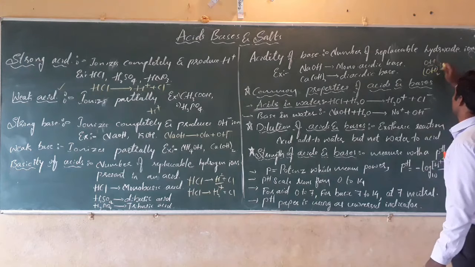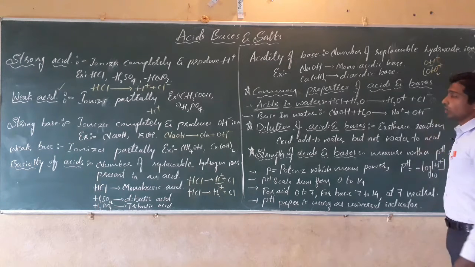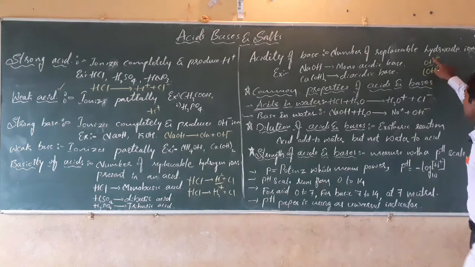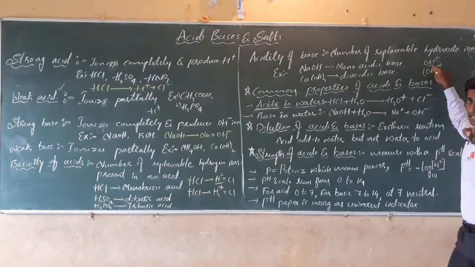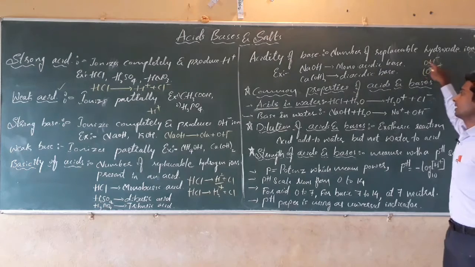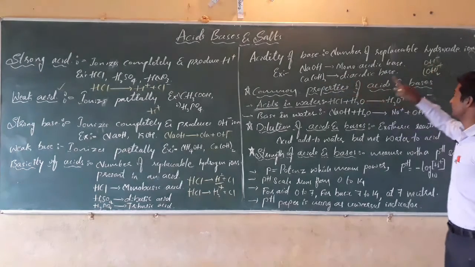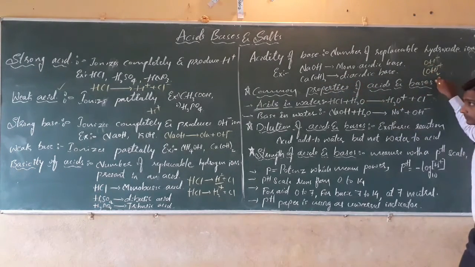OH minus ions. Here, sodium hydroxide replaces the 1 hydroxide ion and calcium hydroxide replaces 2 hydroxide ions.